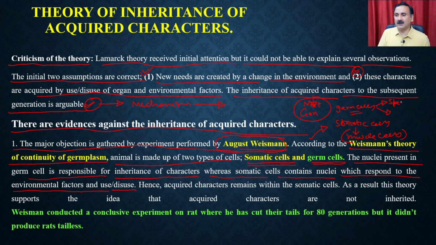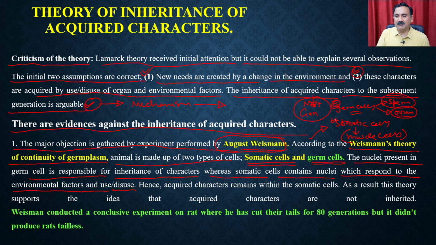One is called the sperm, the other one is called the ovum, right? The nuclei present in these germ cells are responsible for carrying the genetic information. Sperm you get from the father, the ovum you get from the mother. When they fuse to each other, they give you the zygote as well as the offspring. So these germ cells carry the genetic information from one generation to the next generation.